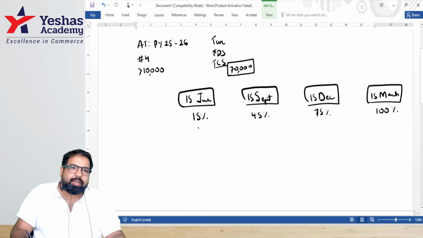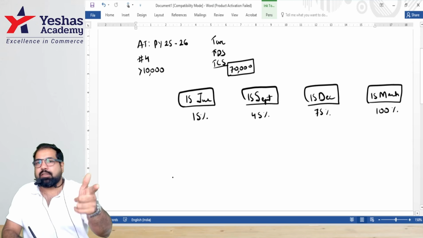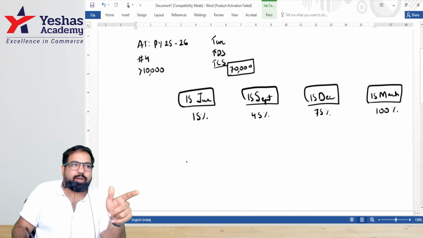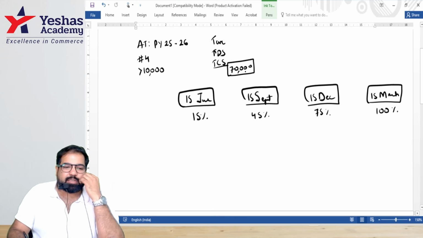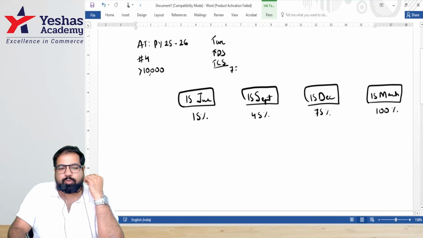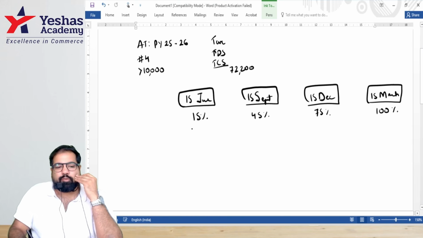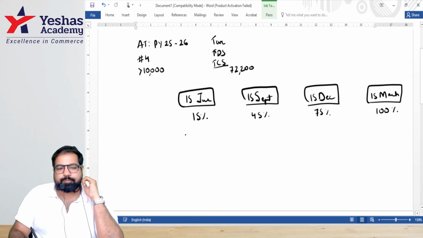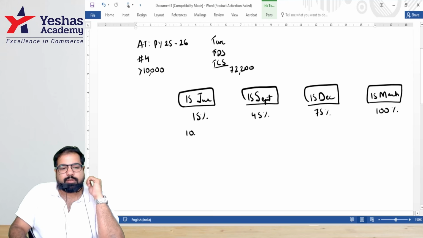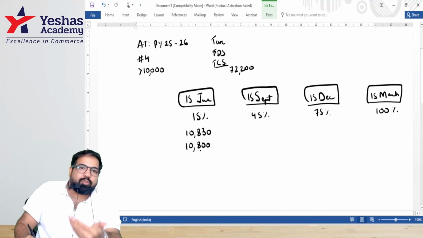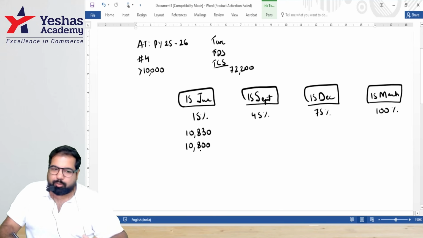If you pay on time, great. If you don't pay on time, the government is a money lender and they will charge you what, guys? Interest. Can we do the maths, guys? So we'll take a different number. 72,200 into 15% is 10,830, which will be rounded off to 10,800. This is called rounding off to the earlier 100. All the 4 installments have to be rounded off.